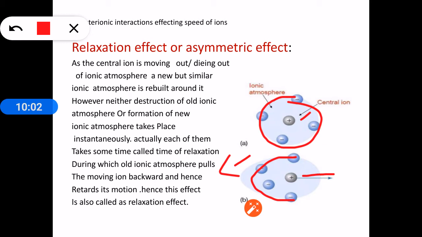So these ions are no more symmetrically distributed and they exert force on the central ion. If it is symmetrically distributed, the force exerted by the ionic atmosphere in one direction will be cancelled by the other direction.